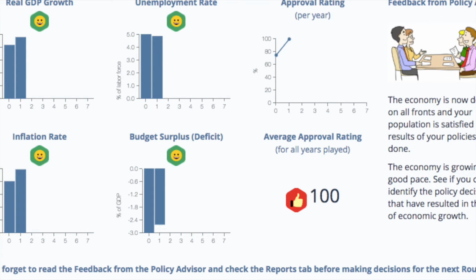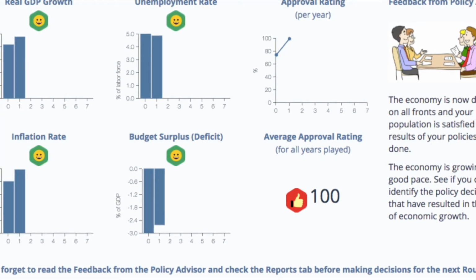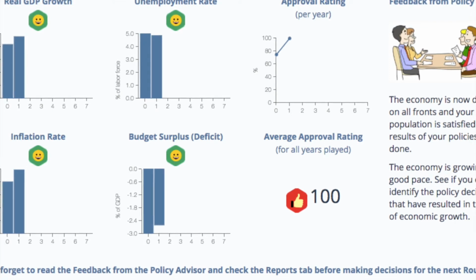Government expenditure was also very helpful, especially with unemployment. It decreased unemployment by 0.1%. Therefore, the goal of keeping unemployment below 5% was reached.